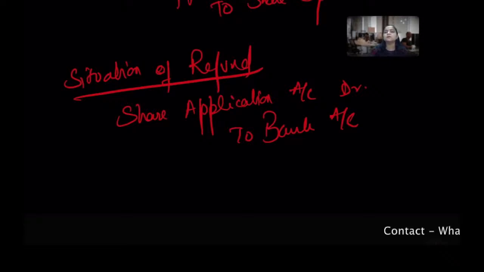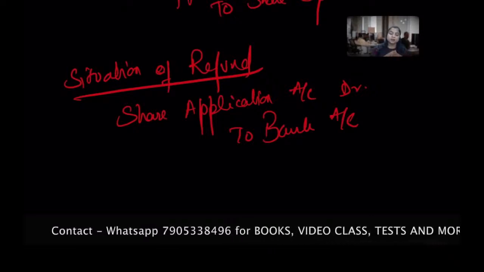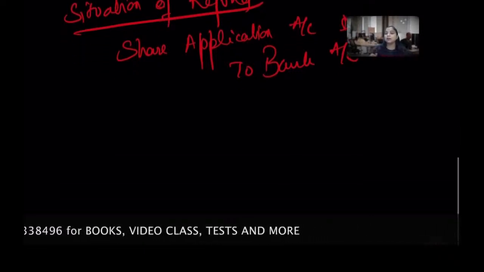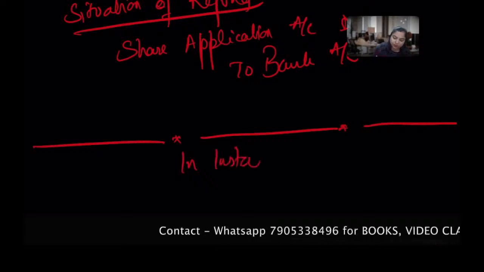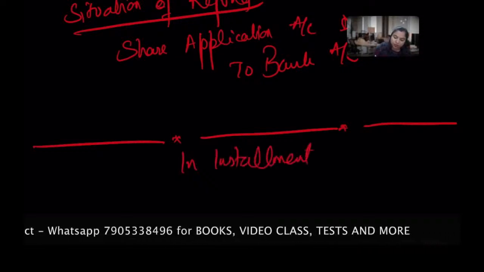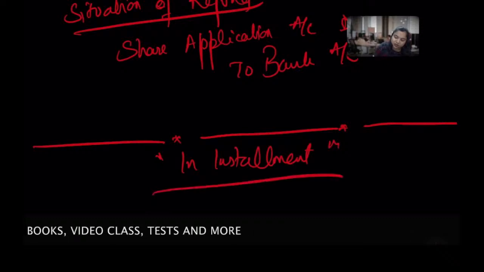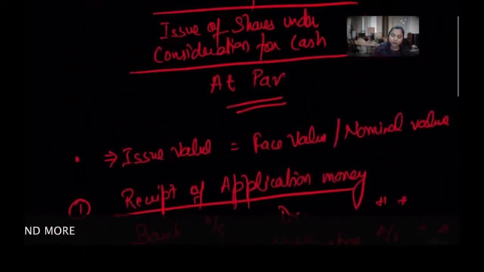So when we issue shares at par, there are some situations where we get the payment in installments. The above one was when I receive a lump sum amount. What if I receive it in installments? I'll discuss this. First, give me a moment to conclude in the other language. Okay.